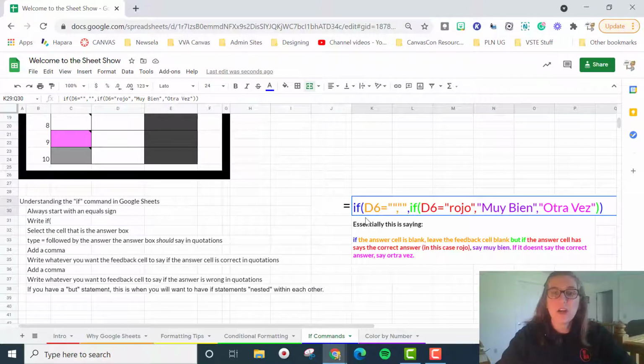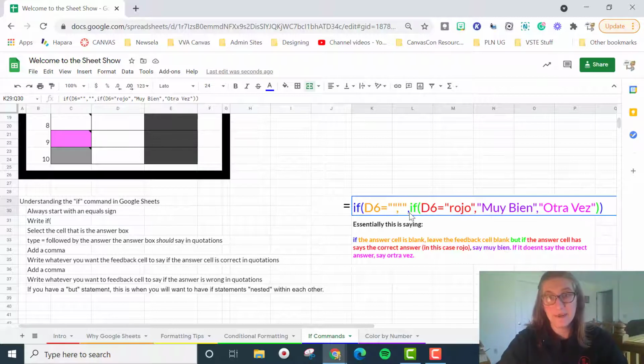So the first part: if the answer cell is blank, leave the feedback cell blank. That's in this blue and orange section here. D6 is where students are typing in their answers. You can see the column as well as the row number; that's how D6 is formed. The two quotation marks mean it's blank. The comma separates it and then says leave it blank. So the comma says if this is true, this is what we want.